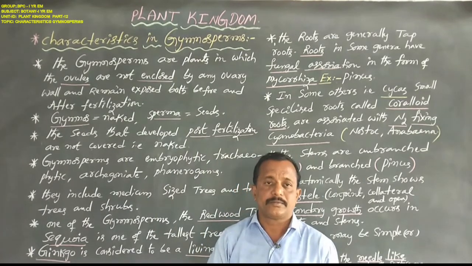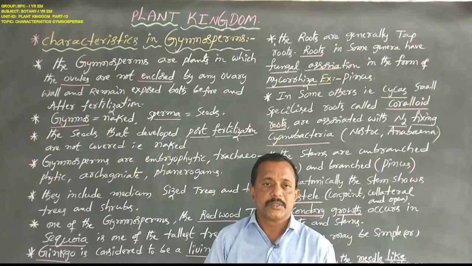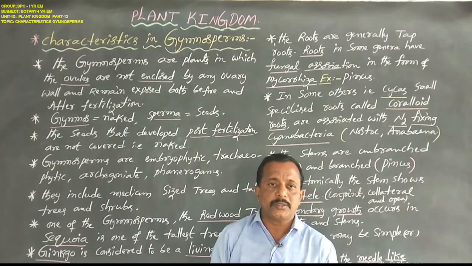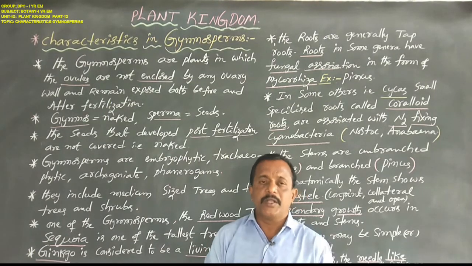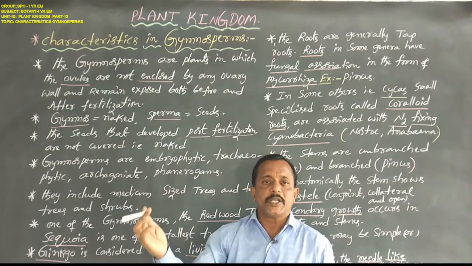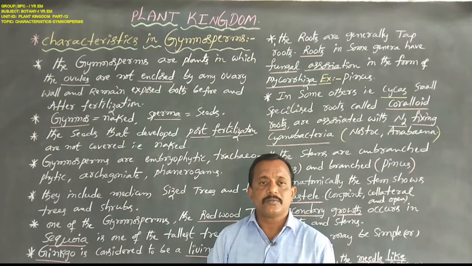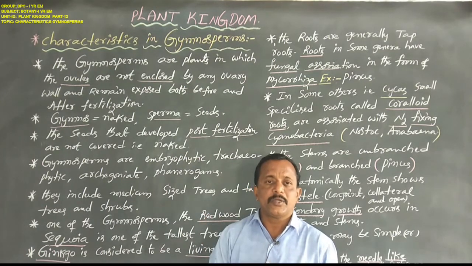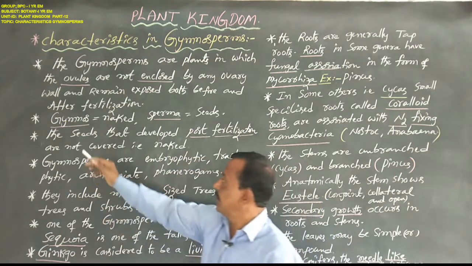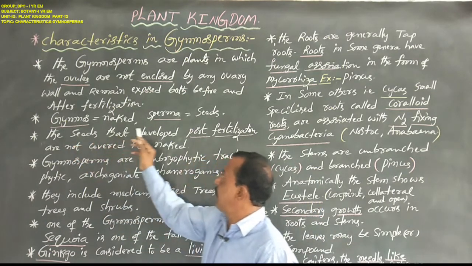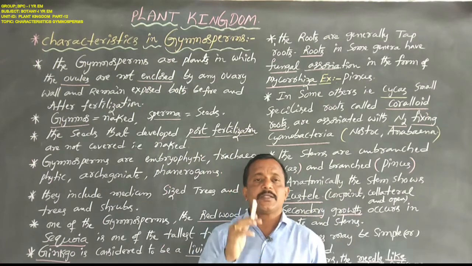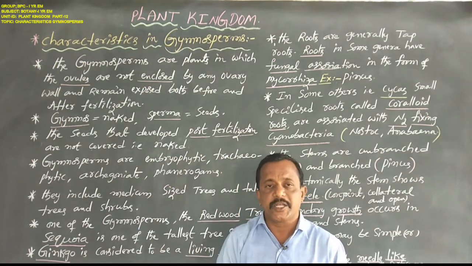Before fertilization, we have the ovule, and after fertilization the zygote becomes the embryo, the ovary becomes the fruit, and the ovule becomes the seed. So the seeds develop post fertilization, that is, after fertilization.